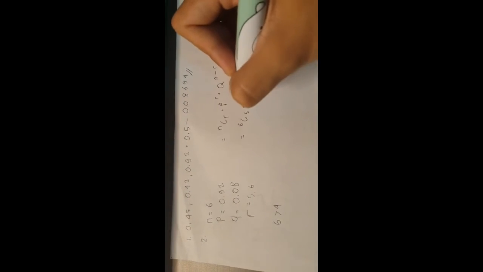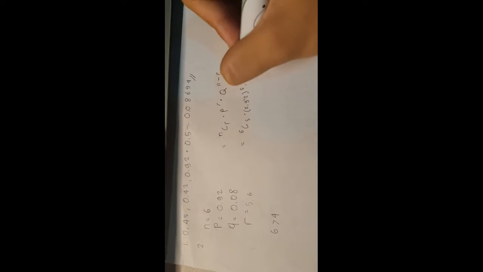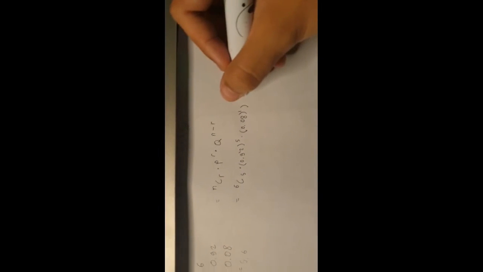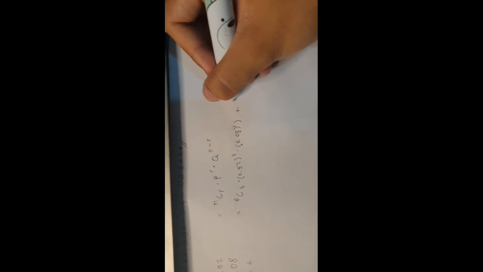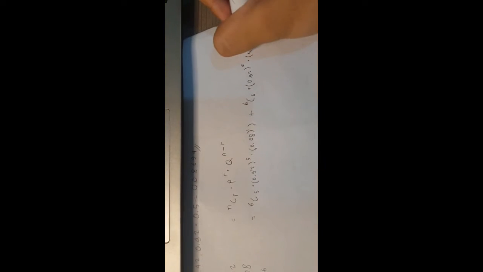6C5 times 0.92 to the power of 5 times 0.08 to the power of 1, and so on. And the next one will be plus 6C6 times 0.92 to the power of 6 times 0.08 to the power of 0, since 6 minus 6 is 0.